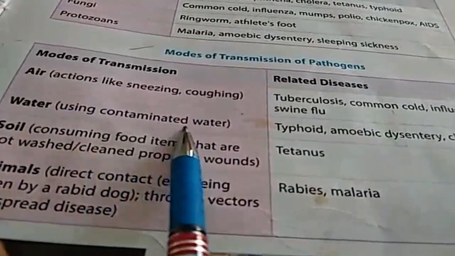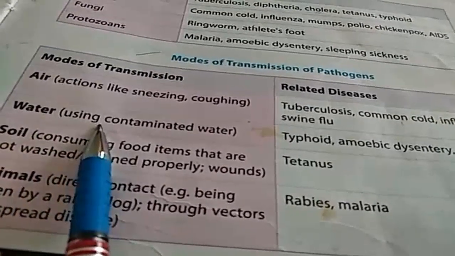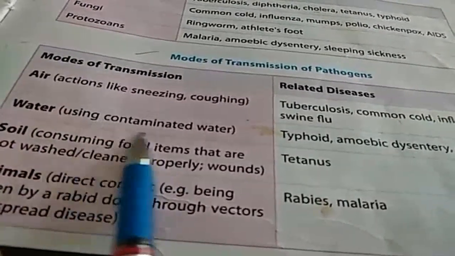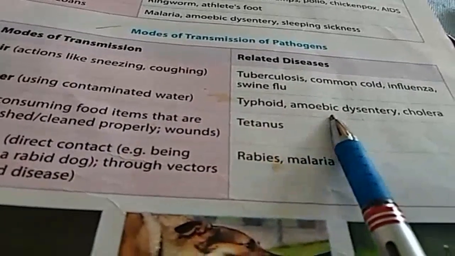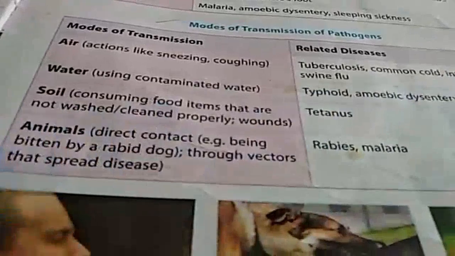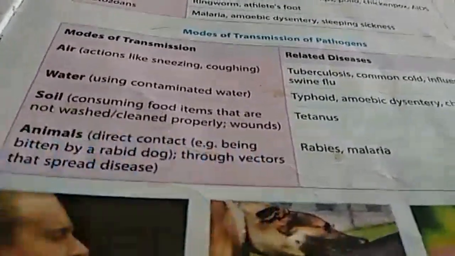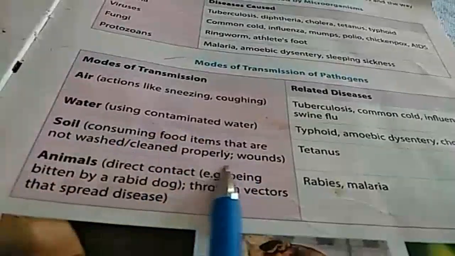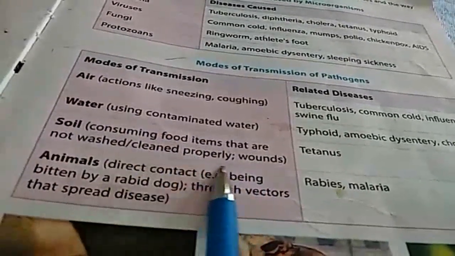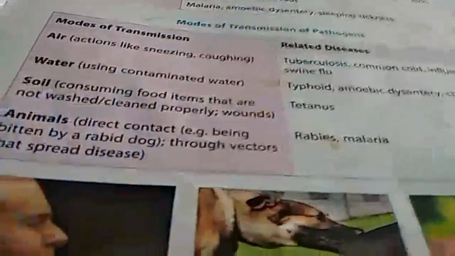Water: using contaminated, that is polluted, water. Water is also an agent which helps in the transmission of pathogens. What type of diseases? Typhoid, amoebic dysentery, and cholera. Next agent, soil: consuming food items that are not washed and cleaned properly. Food items which we buy from the market, if not properly cleaned and consumed by us, may lead to tetanus.